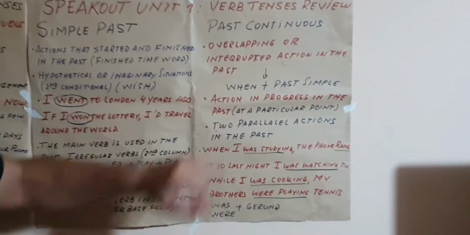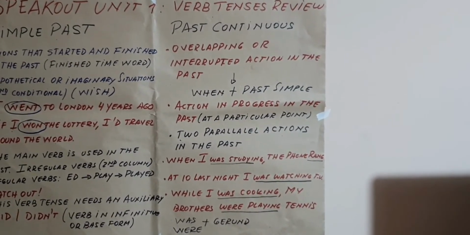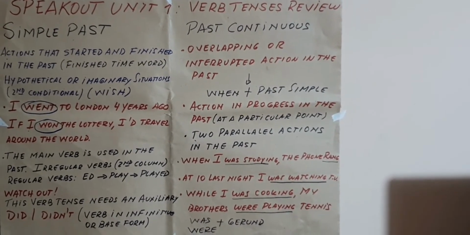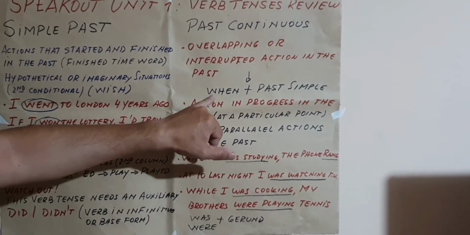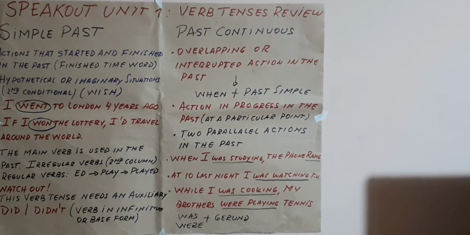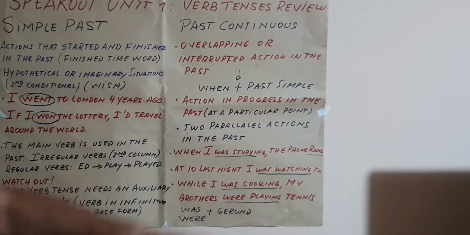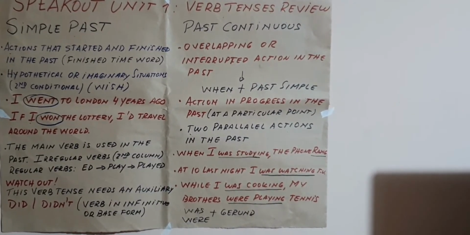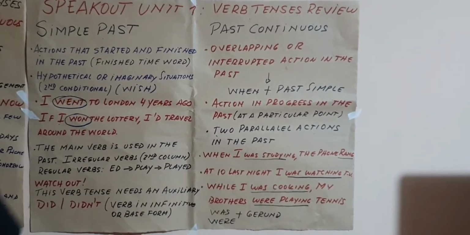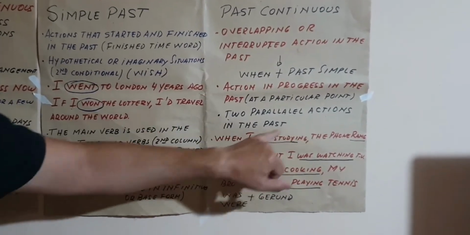The past continuous is used for an overlapping or interrupted action in the past. That is to say, an action that was being carried out in the past and is interrupted by a short action. We generally use when plus the past simple, or the action in progress in the past at a particular point in the past, or two parallel actions in the past happening at the same time. For example, this one, when I was studying, the phone rang. So these are two overlapping actions, but one interrupts the other.